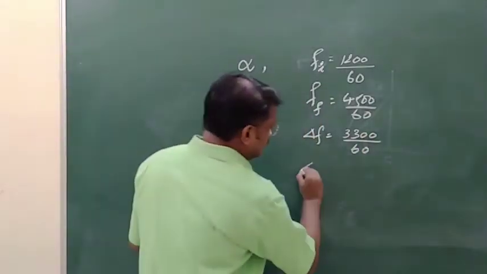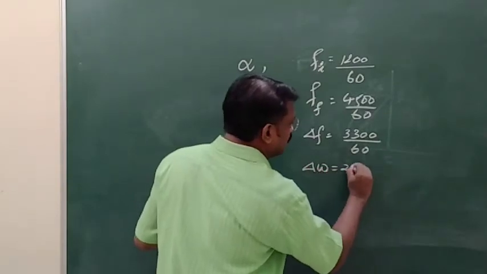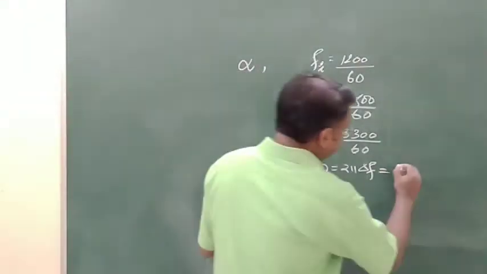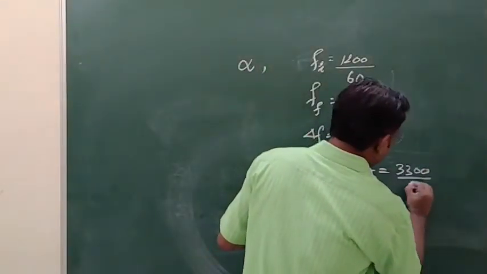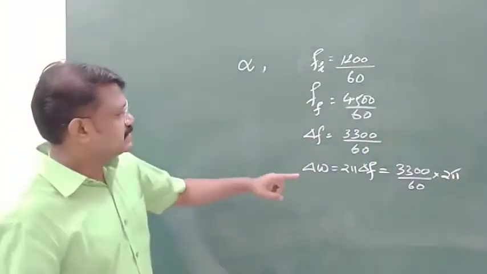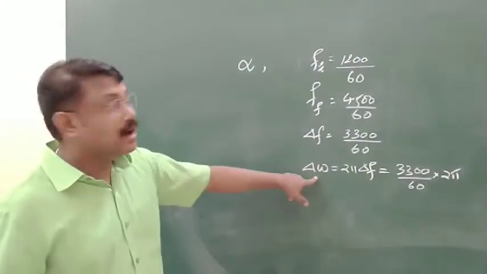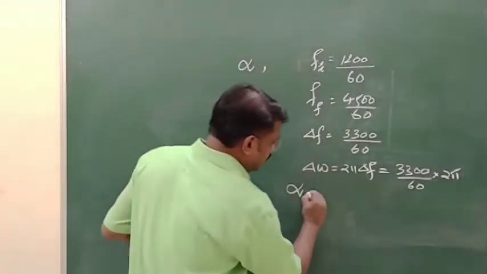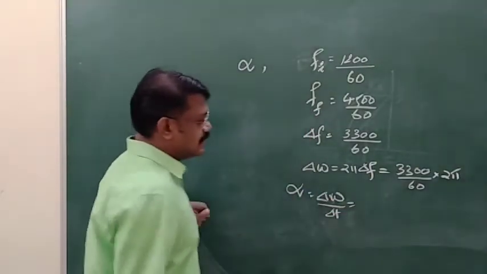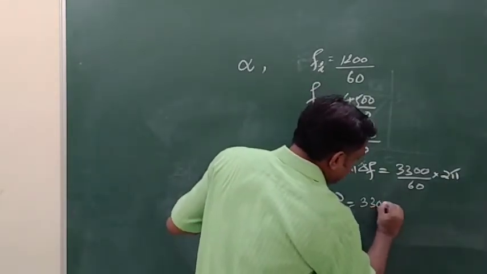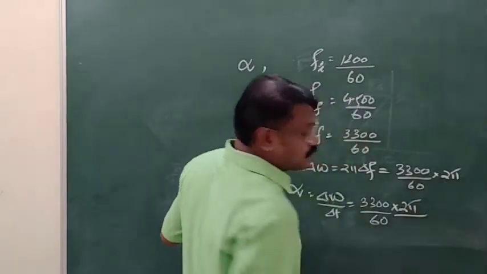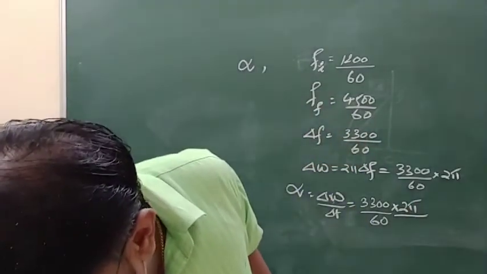Now we can calculate delta omega. Delta omega is 2 pi into delta f, because omega is equal to 2 pi f. So that will be 3300 divided by 60 into 2 pi. This is delta omega. What we need is alpha. So alpha is equal to delta omega by delta t. Delta omega here is 3300 divided by 60 into 2 pi, divided by delta t, which is given as 10 seconds.